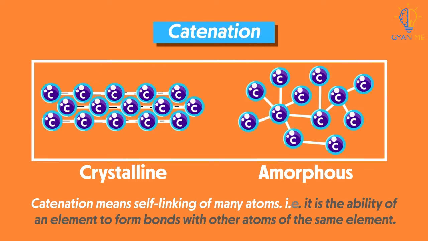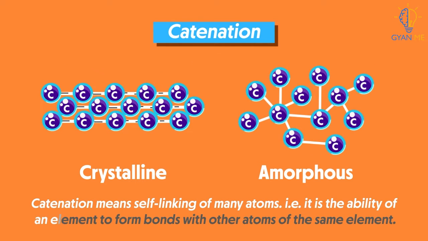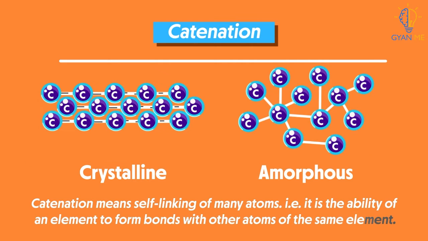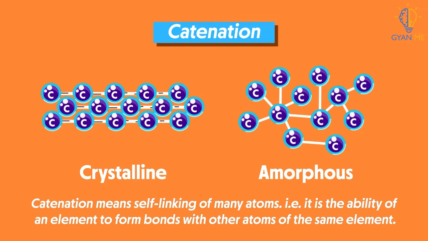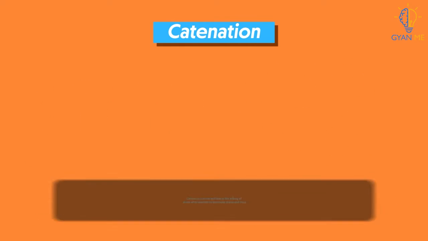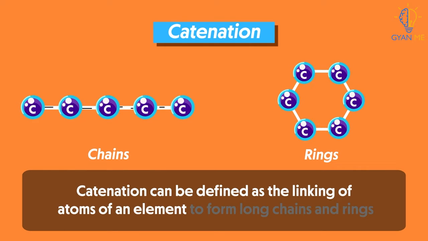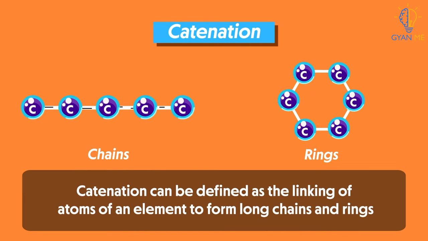That is, it is the ability of an element to form bonds with other atoms of that same element. So theoretically, catenation can be defined as the linking of atoms of an element to form long chains and rings.